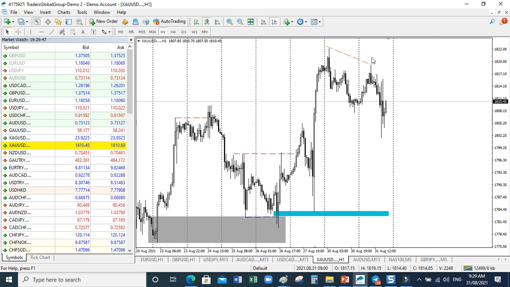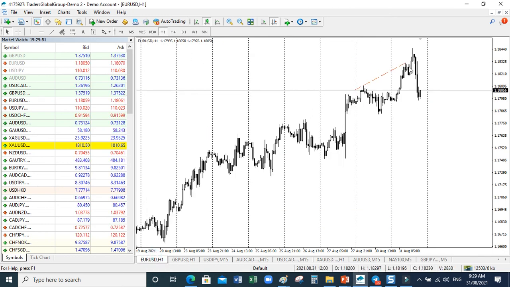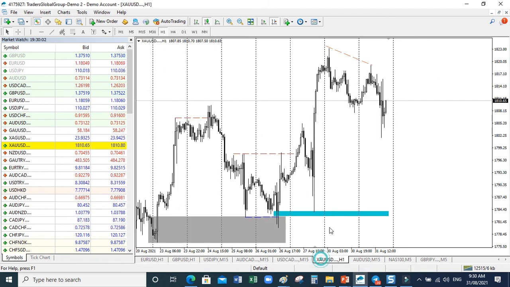You see this divergence, so that's a negative divergence. They were following the same pattern before, but suddenly there's a crack. Right from here, there was a crack.